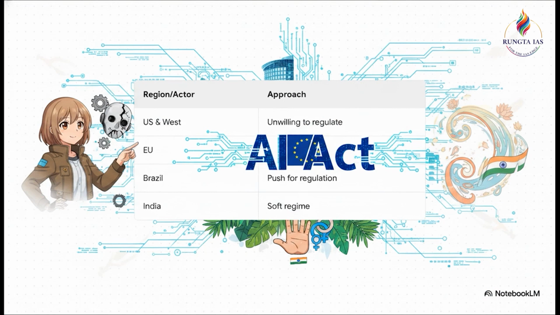While the US and the West are largely unwilling to regulate, relying mostly on those corporate claims we discussed, the rest of the world is taking a different path. The EU has introduced its Artificial Intelligence Act, Brazil is pushing hard for human rights protection, and India, interestingly, we've adopted a relatively soft regulatory regime. Our governance guidelines, released in November 2025, do recognize the problems, but they currently stop short of recommending strict legislative intervention.